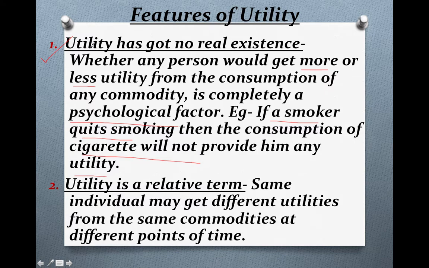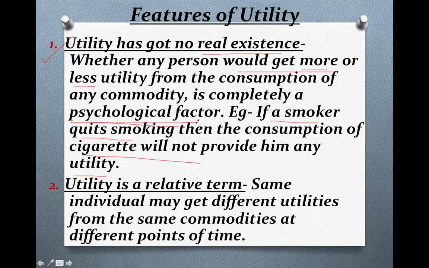Utility has no real existence, means its satisfaction can vary, it is not fixed. So whether any person gets more utility or less utility is only a psychological factor.